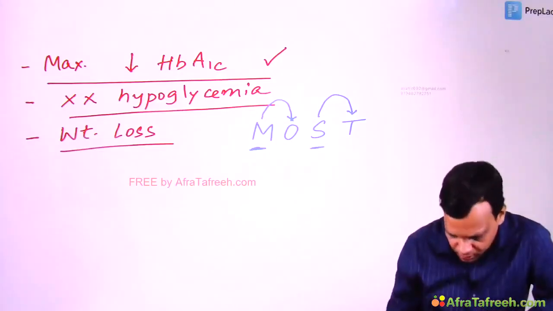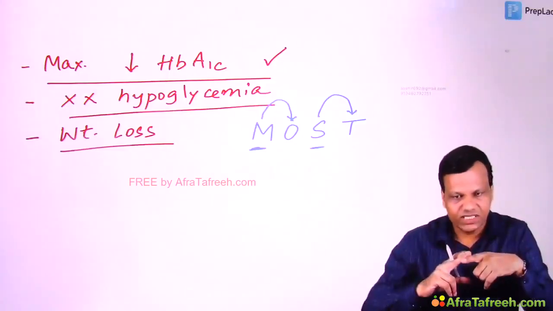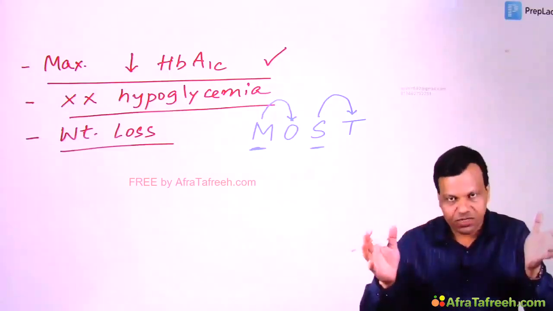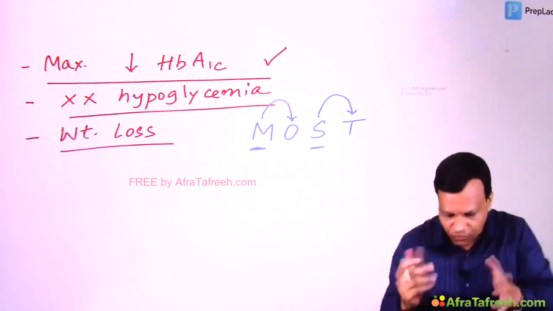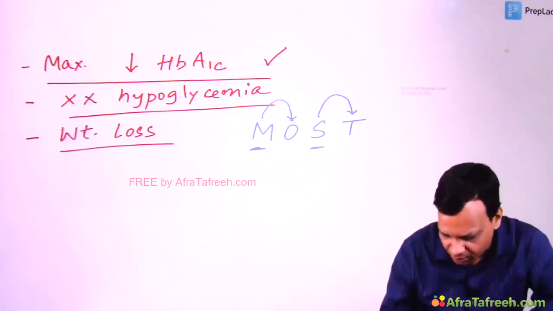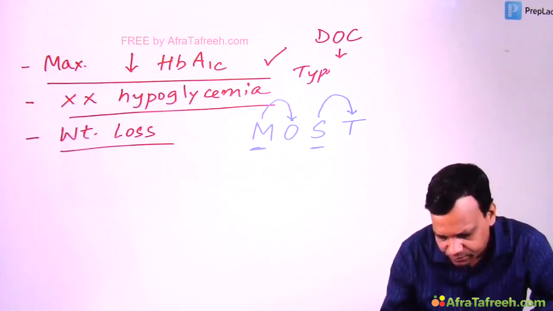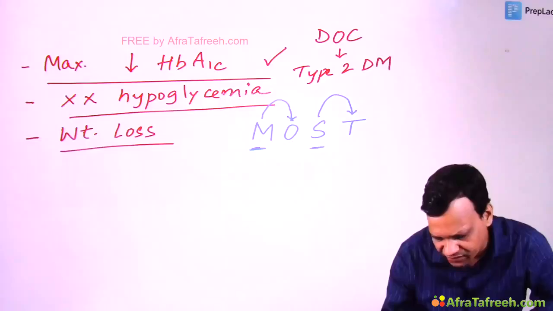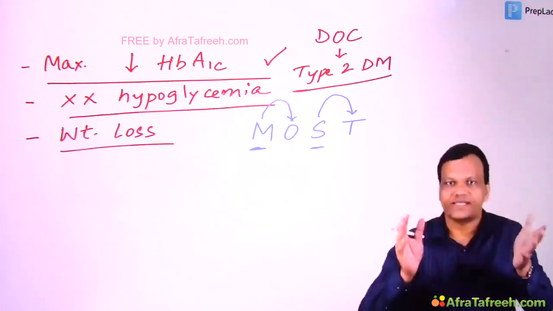Okay? So metformin has several advantages: maximum reduction in HbA1c level, no risk of hypoglycemia, and it can cause weight loss also. Okay, so because of all these advantages, metformin is a drug of choice for type 2 diabetes mellitus. So we prefer to start with metformin. It is a drug of choice for type 2 diabetes mellitus.